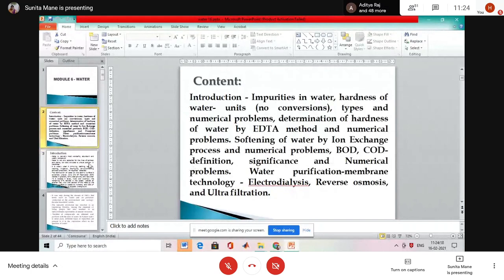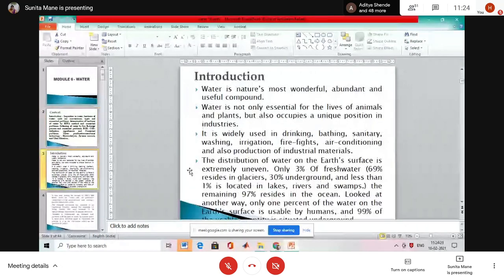Then next, the first point is the introduction. You all know water is the existence of all living beings; without water we cannot survive. Almost all human activities, domestic, agricultural and industrial, demand the use of water. Water is nature's most wonderful and abundant compound.